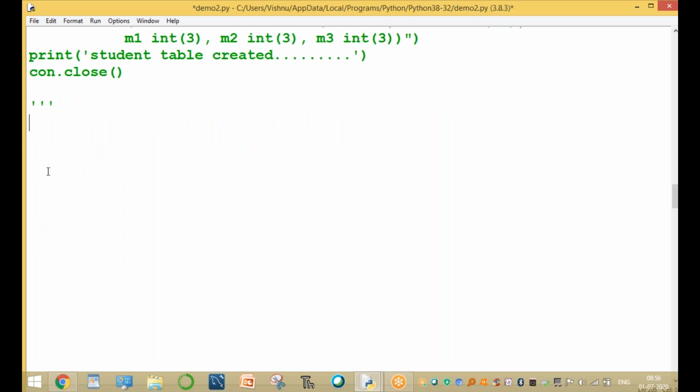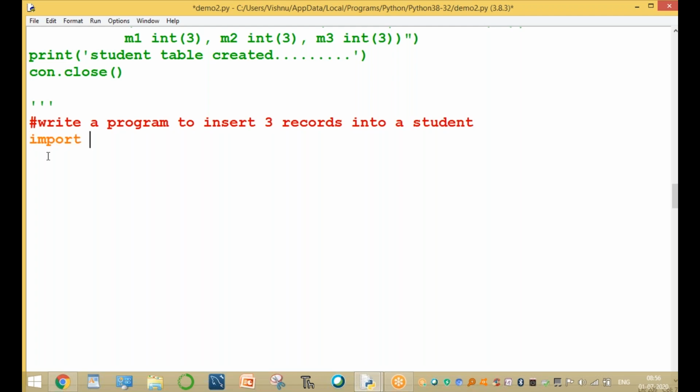After creating the table, you can insert the records. Now write a program to insert 3 records into a student table. Okay, what is the import? Import sqlite3. Connection equal to sqlite3 dot connect function, sample.db. Okay, sample.db. Now here, to insert 3 records.